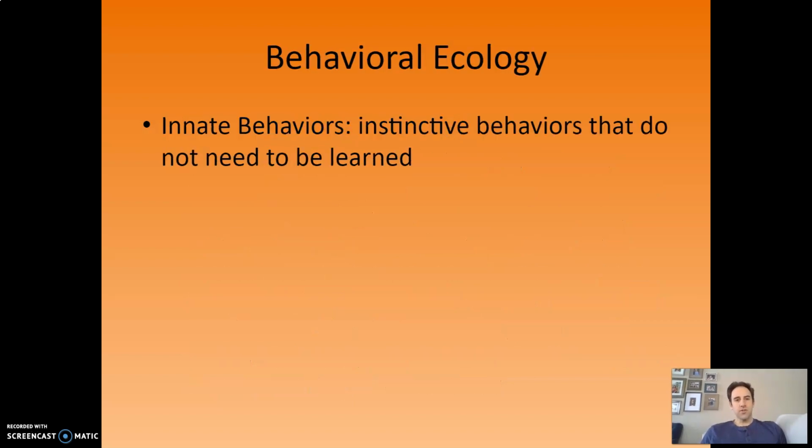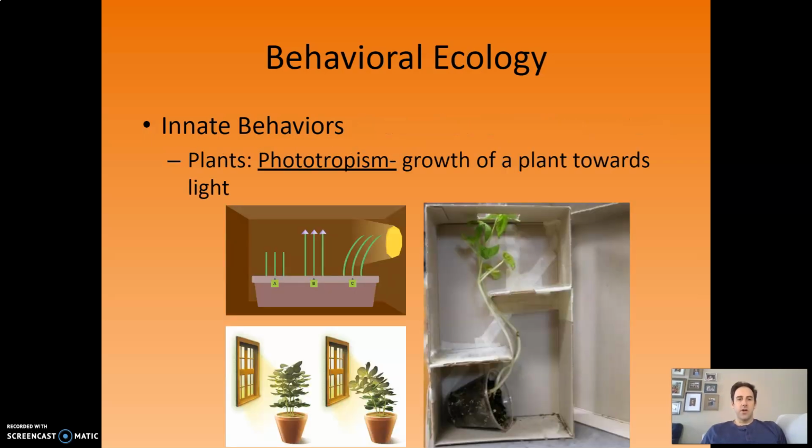Okay. So the first type of behavior we're going to look at are innate behaviors. Innate behaviors are instinctive behaviors that don't need to be learned. And to start off, I'm going to use an example from plants. And you might think, wait, plants have behavior? And yeah, plants do in fact respond to their environment in different ways. And so we would call that a type of behavior.